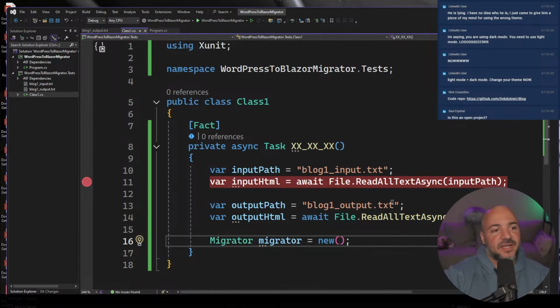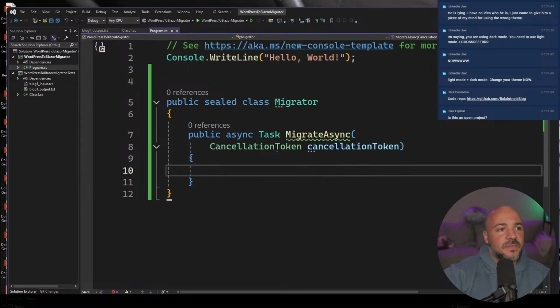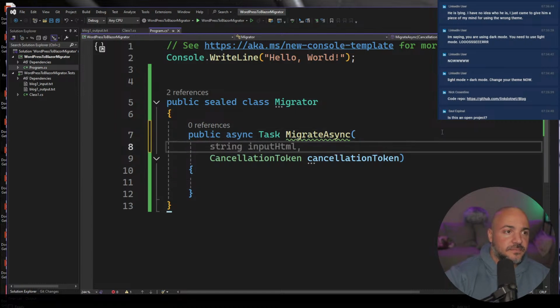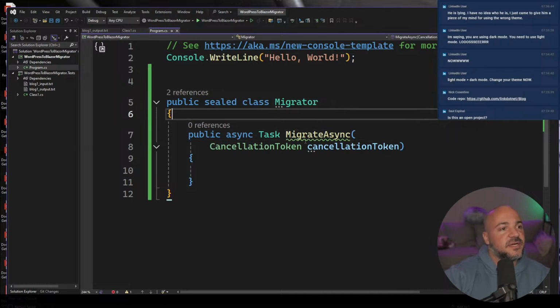The migrator is going to need an input. No, it doesn't. That's the thing that's going to be a little confusing here. When I go to run, sorry for jumping around. I haven't actually thought all of this through yet.